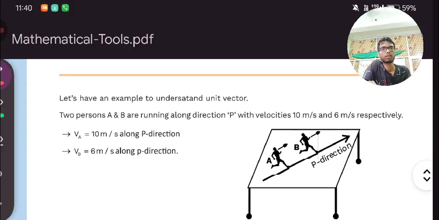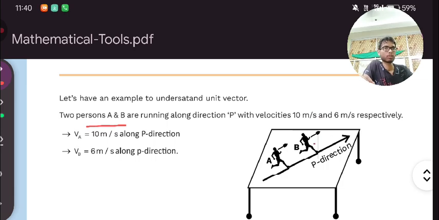Let's have an example to understand unit vector. Two persons A, B are running. Here you can see both are running in one direction, along direction B with velocities of 10 meter per second and 6 meter per second.